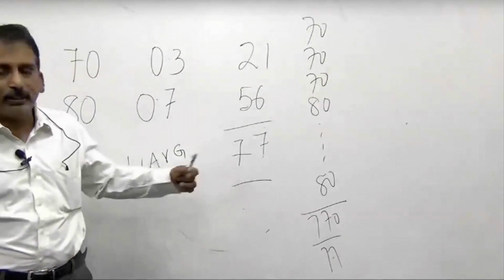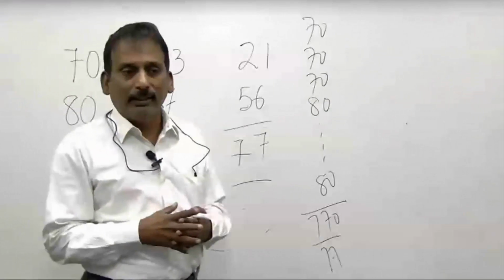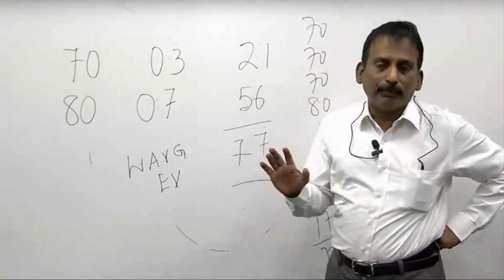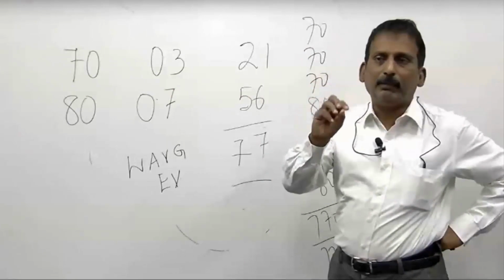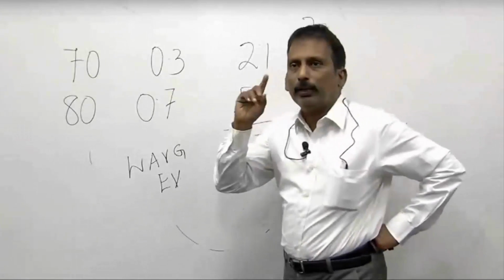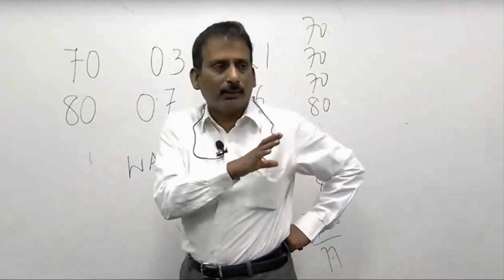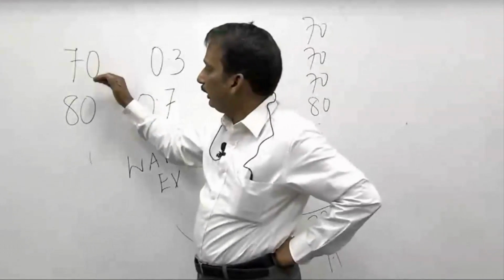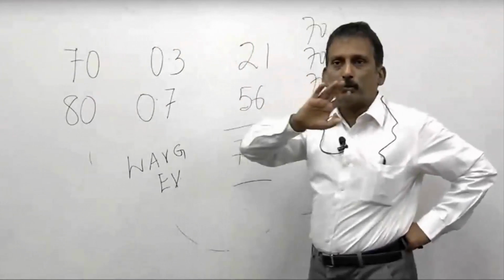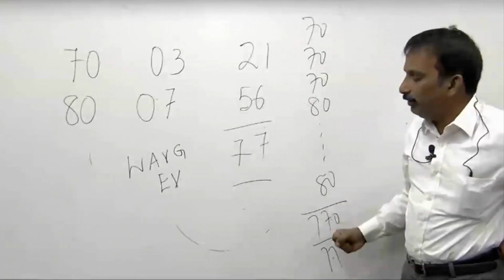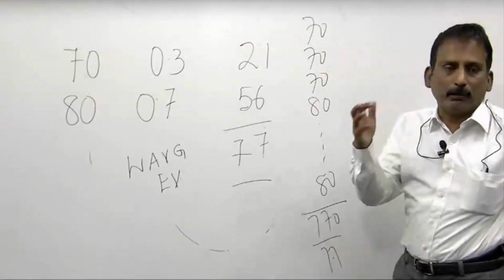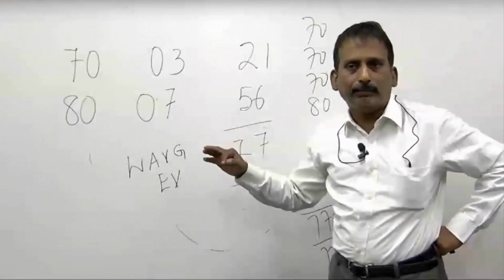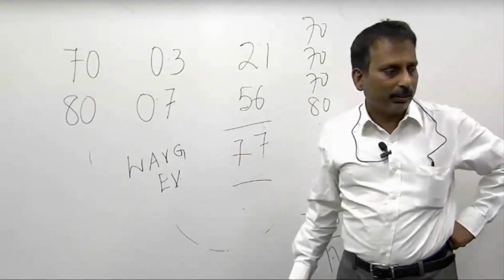That is why I don't like the word expected value, because expected value misleads. It gives you an impression that you are likely to get 77. No. Expected value is just a number which will help us compare with another number. We are going to get only 70 or 80. I'll later give you another example. We are only going to get either 70 or 80, because 70 and 80 have a total probability of 1, so there is no other number that is possible. We then say 77 is expected value. It means that based on the past, 3 times we got 70, 7 times we got 80. So on average we got 77. Okay, this needs to be understood.